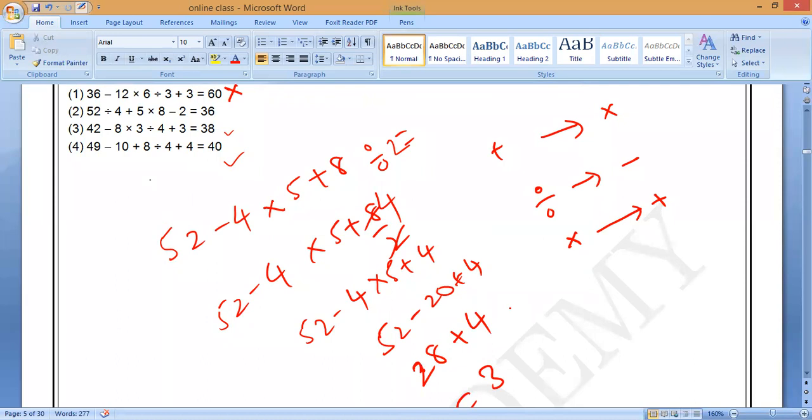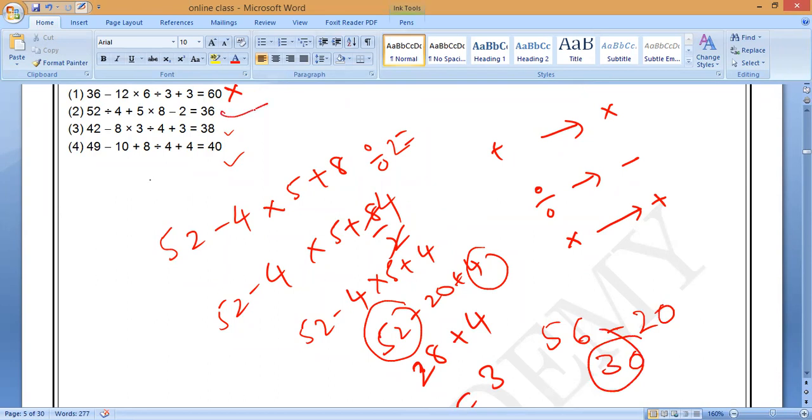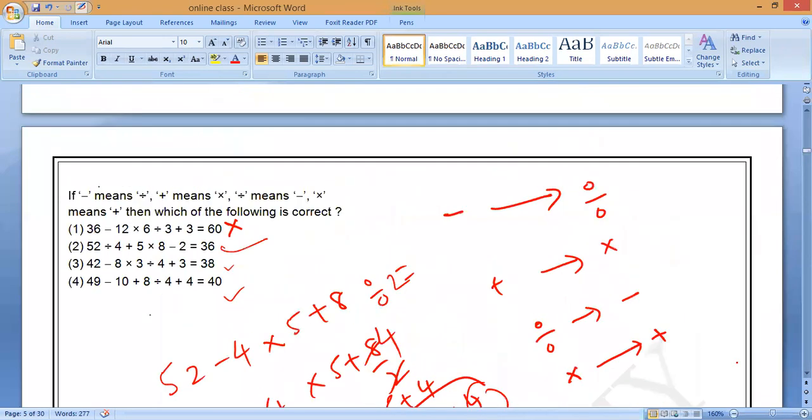Wrong, sir. Correct. 52 plus 4. How much? 52 plus 4 is 56. 56 minus 20, 36. Correct. First one correct. Second one we have to do addition. Sorry, I have done minus here. You have to do addition. This is wrong. Yes. You have to do first addition. 52 plus 4, 56. 56 minus 30, 36. Minus 20. Correct. Second one is correct.